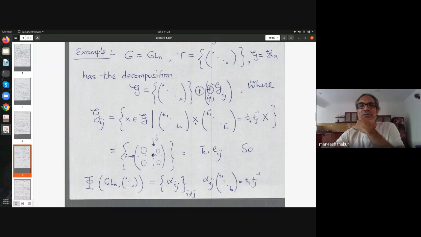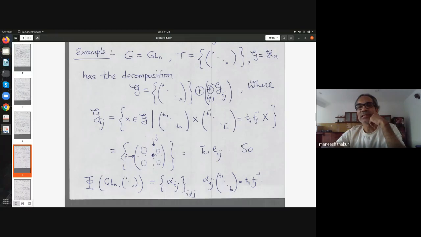So a character of the torus T for every i between 1 and n can be written down. I call that alpha_i. So what does alpha_i do? Alpha_i applied to (t1, t2, ..., tn) gives me t_i, the ith entry of this matrix.